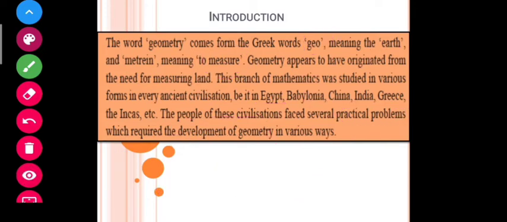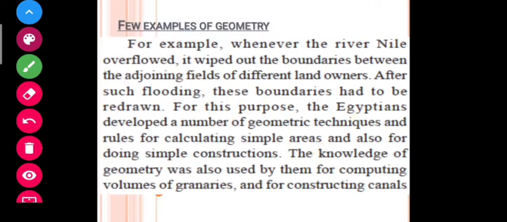So students, let us see some examples here. This example has been given in your NCERT, and let us see what the example is saying. Whenever the river Nile overflowed, you know that river Nile is in Egypt and it is the longest river of the world. This example shows that whenever in the past the river Nile overflowed, it wiped out the boundaries between the adjoining fields.